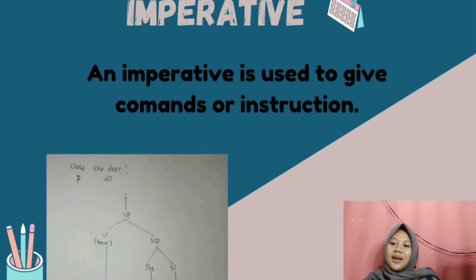Firstly, we put S and then we divide it into one, verb phrase. Why don't we put a noun phrase? Because there are just two words that say close the door. We identify close as verb and the door as determiner and noun. The is a determiner and door is a noun. Do you get it? It's easy, right?